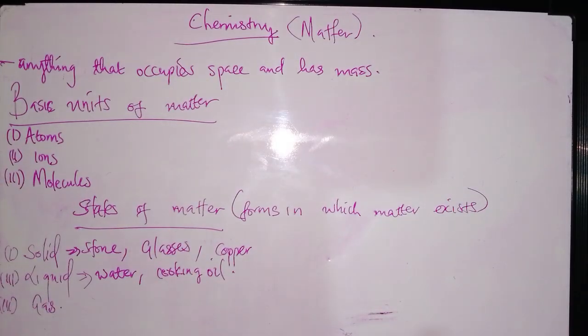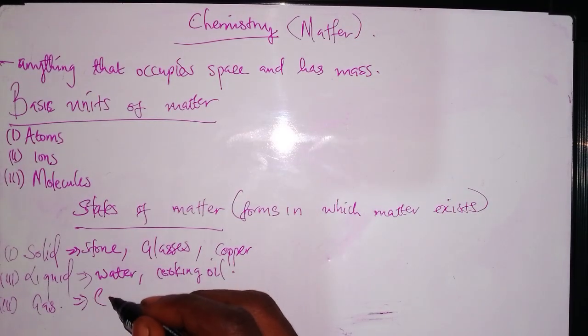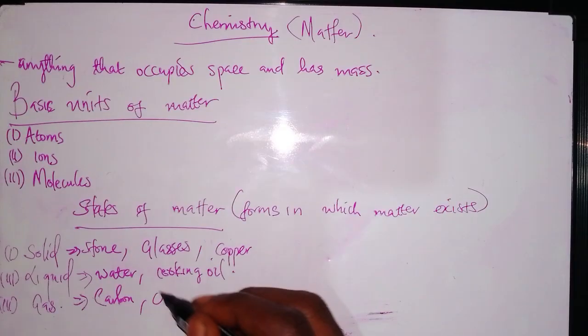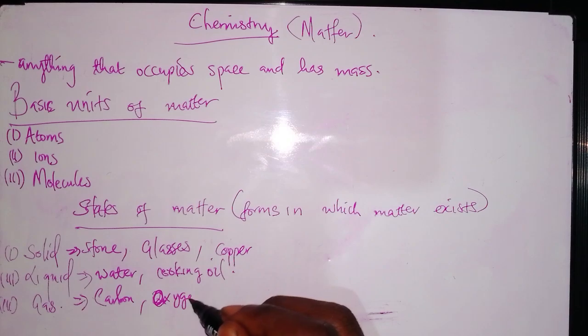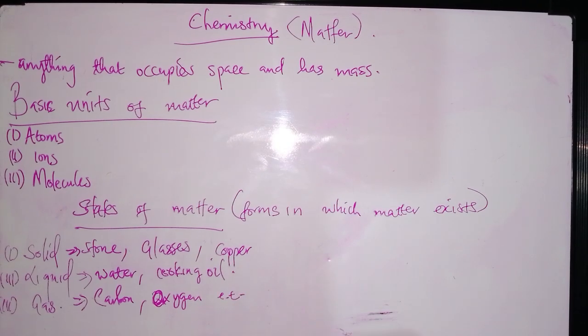These are the things that exist as liquid. Then when we talk about gas, we have things that exist as gas, basically oxygen, hydrogen, carbon dioxide, and many more. These are what are known as the states of matter.